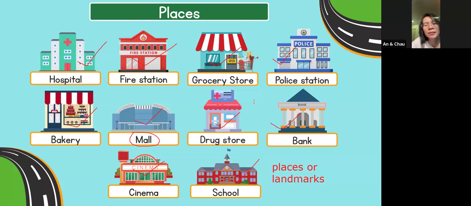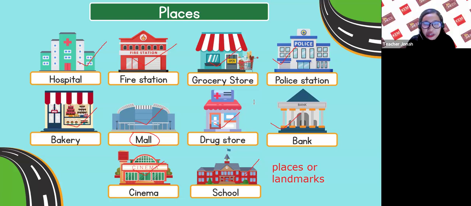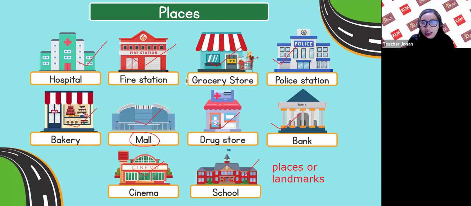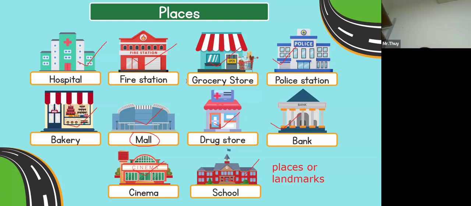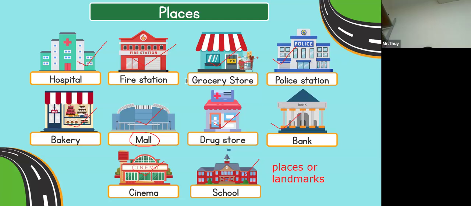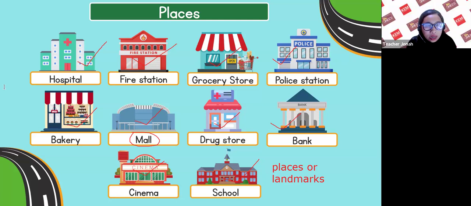Okay, very good. Landmarks. How about Kim and Tue? What do you call these places? Landmarks.